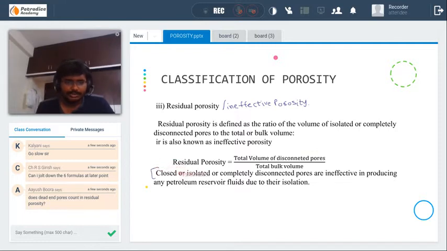Closed or isolated or completely disconnected pores are ineffective in producing. The residual porosity is the porosity of closed, isolated, or completely disconnected pores. Similar to dead end pores, they are closed or isolated or completely disconnected. So dead end pores come under residual porosity. Try to note down this point. These are very, very important points.